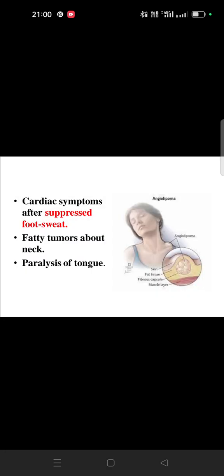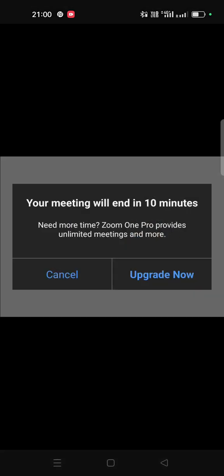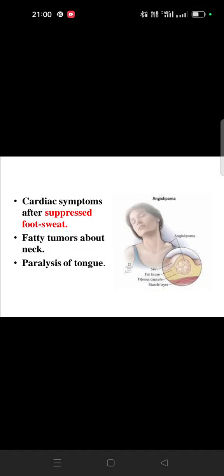Another symptom, cardiac symptom after suppression, or after sulphate, means we have already read there is a cardiac symptom. This is associated with dyspepsia. But why is there a cardiac symptom? Because there is a suppression of foot sweat, and after that the patient develops palpitation or irritability.